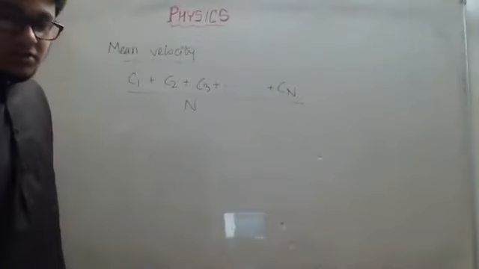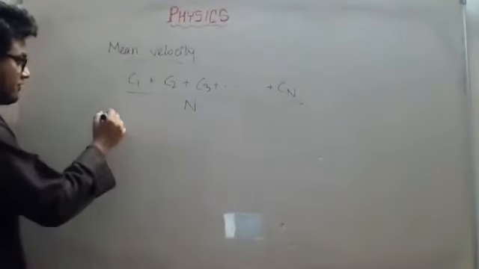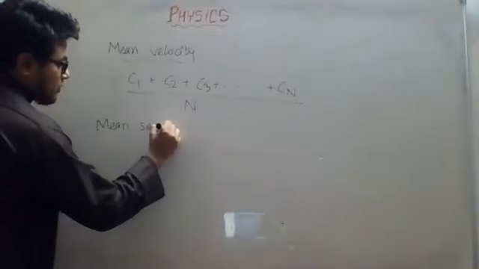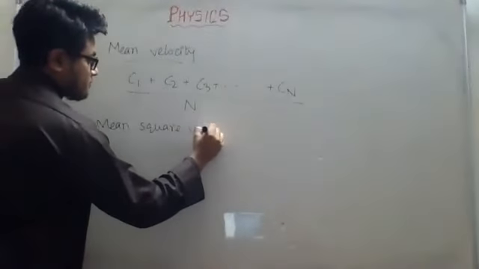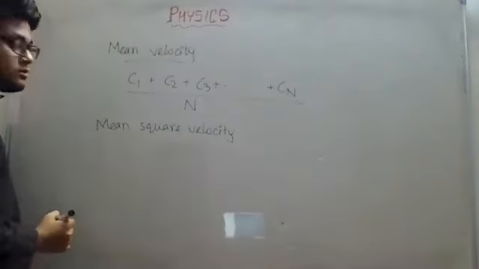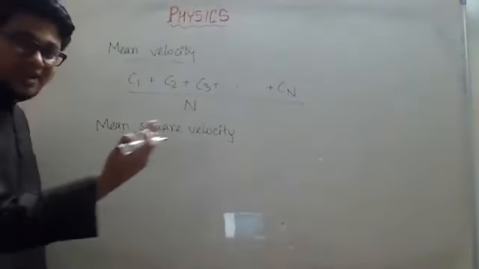After the mean velocity, we will have mean square velocity. Mean square velocity means, you always come from the right side.